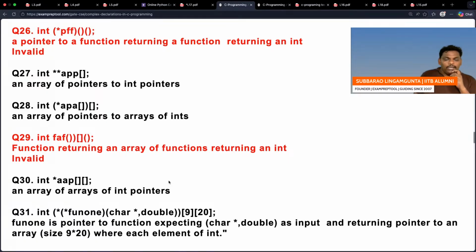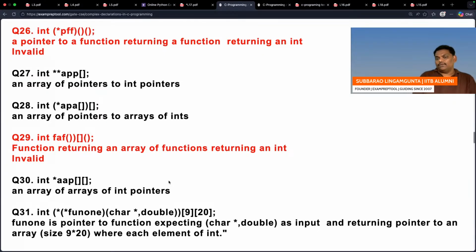PFF is a pointer pointing to a function which doesn't take anything, but which will return a function. After one bracket, the second bracket. After the second bracket, the third bracket. Let me read it. PFF is a pointer pointing to a function which doesn't take anything, but which will return a function again.